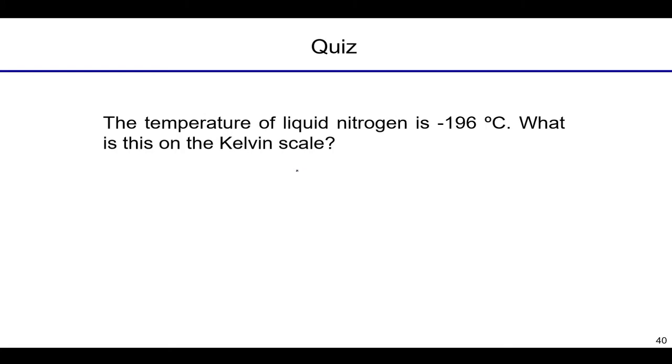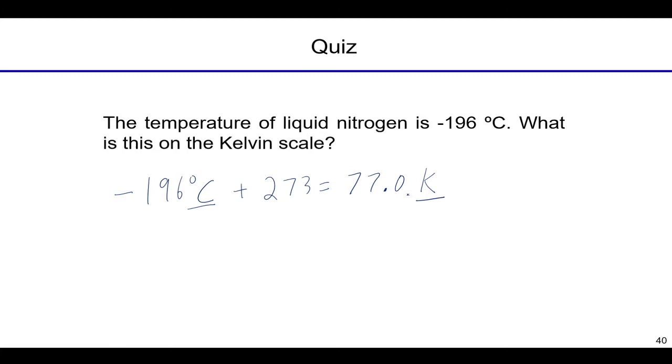Here's a straightforward one. The temperature of liquid nitrogen is negative 196 degrees Celsius. Brr, that's pretty cold. What is it on the Kelvin scale? And 196 degrees Celsius, you can memorize the formula or go back to the previous page. We add 273, so this should be 77 Kelvin. Now, as I said, this should be 3 sig figs, so I'll probably write this as 77.0 Kelvin. So again, this is converting back and forth between the two different temperature scales.